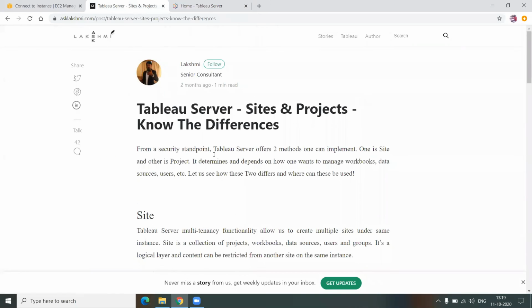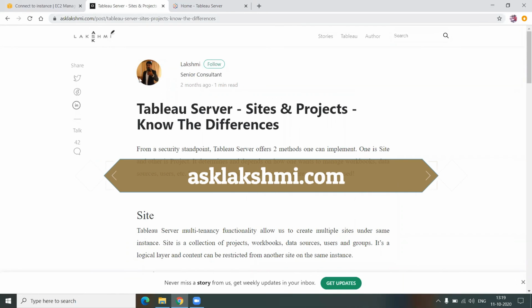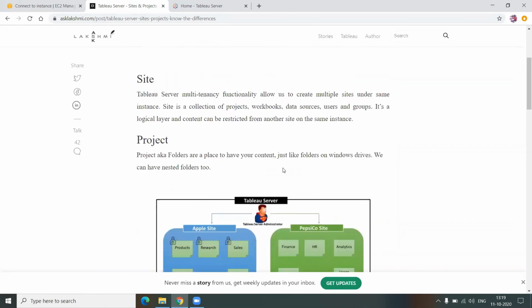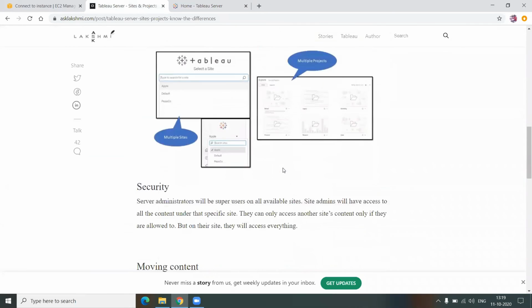You can go to my blog, which is asklakshmi.com, in which I have given in a bit more detail the key differences between sites and projects. You can go there and you can search as well.